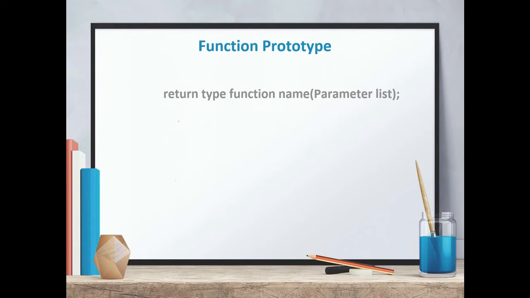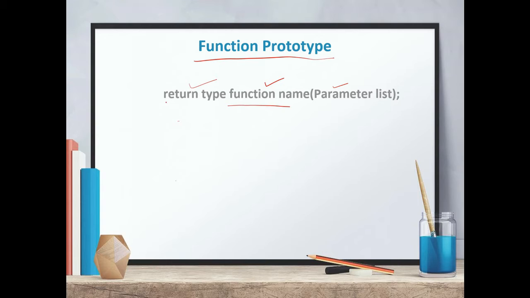The number one is function declaration or function prototype. In C++, this function prototype is very essential. We must declare the function before using it. It has to be declared once, and a function prototype is just like a template. That means no memory is reserved against this line, and it is just like a template for the compiler. It is just a way of providing information to the compiler about the function, like what its name is, what the various parameters in that function are, and what the return type of that function is.